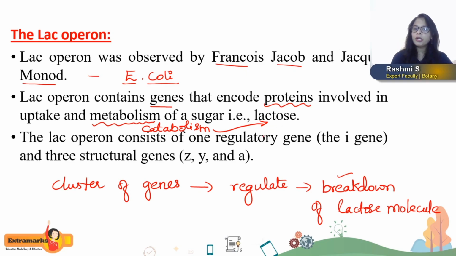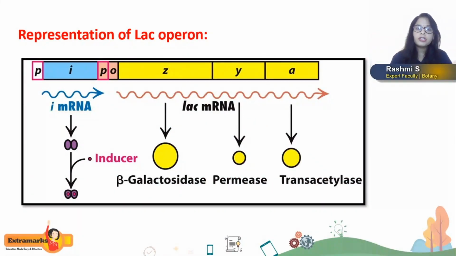Okay. So the lac-operon consists of one regulatory gene and 3 structural genes, that is Z, Y and A. So shall we look into the representation of this lac operon? Yes. The representation of the lac operon is like this, which includes 3 structural genes Z, Y and A. Look at here, all the genes are expressed together. Can you see? And what type of mRNA is produced here?